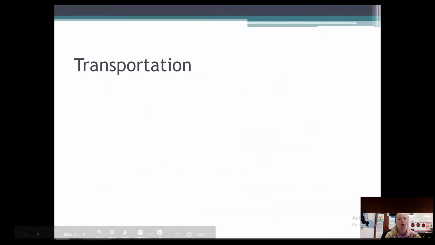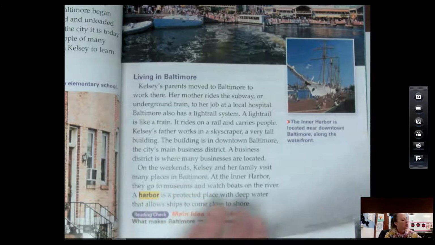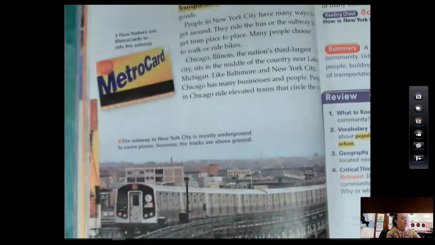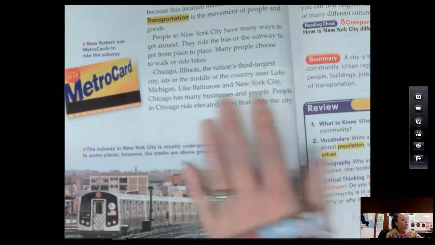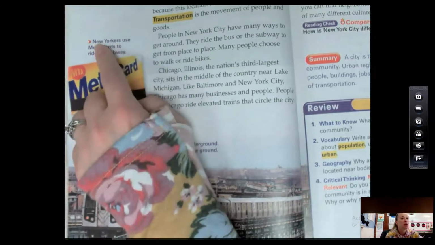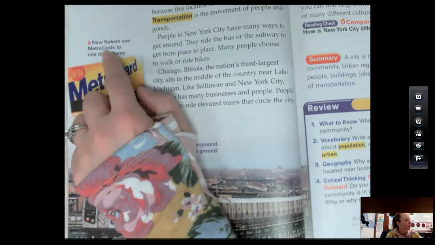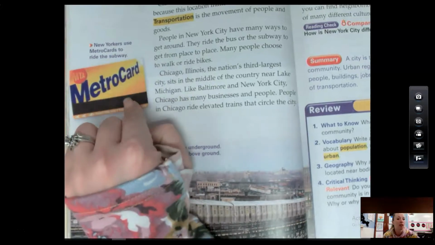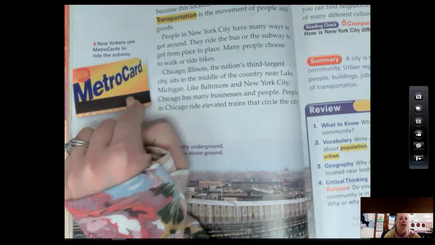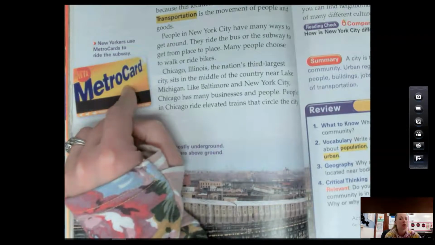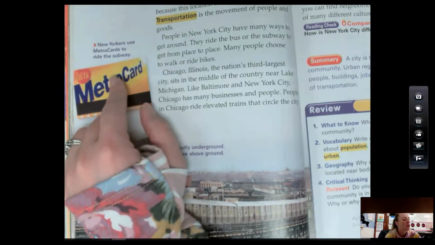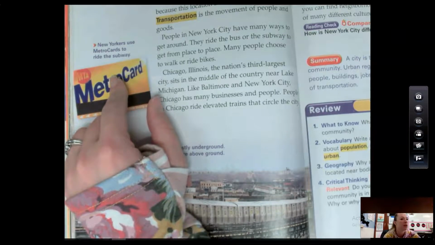All right, kiddos, let's go ahead and talk about transportation. Turn your page, please, to page 46. All right, kiddos, now let's first talk about this card. This is called the Metro card, and it says, New Yorkers use Metro cards to ride the subway. When I visited New York when I was in college, all of us had a Metro card. It's kind of like a credit card, and you put money onto the card, and it allows you to ride different modes of transportation. Transportation is just the movement of people and goods.